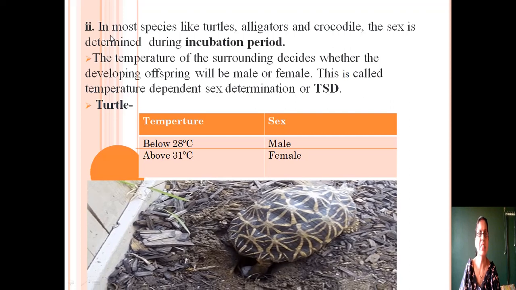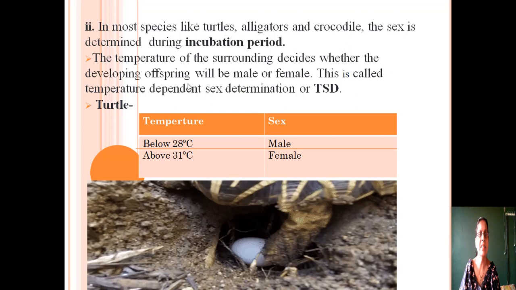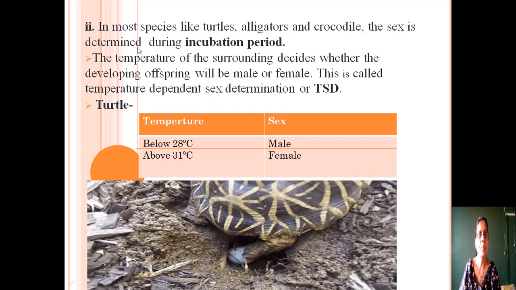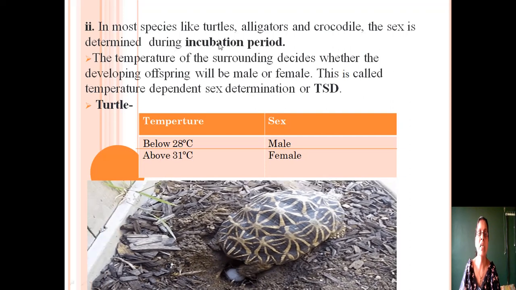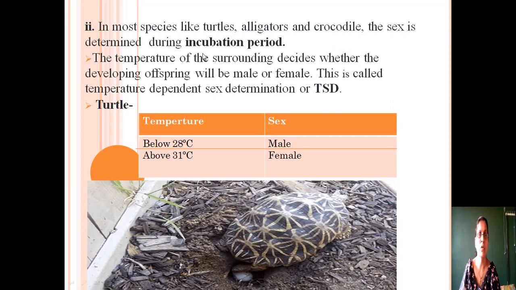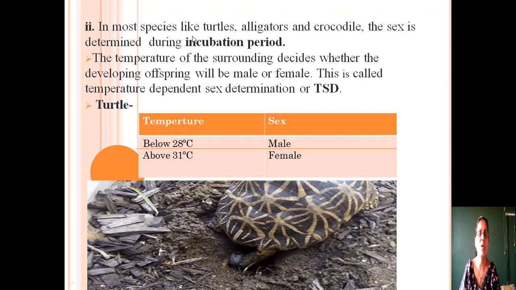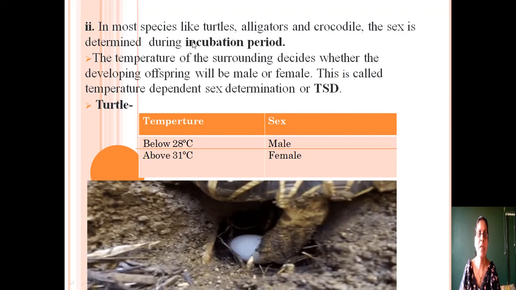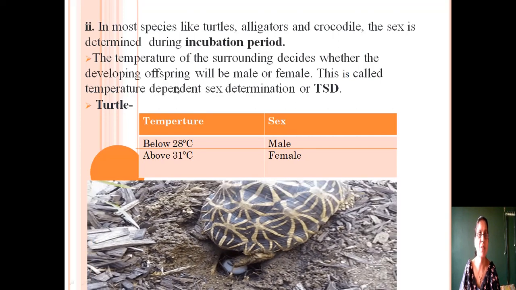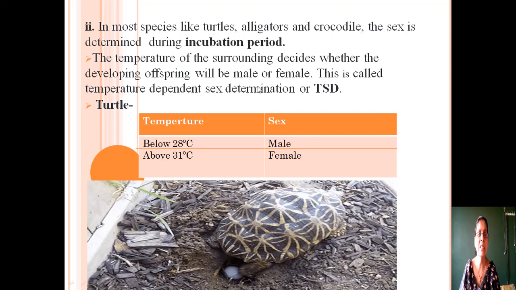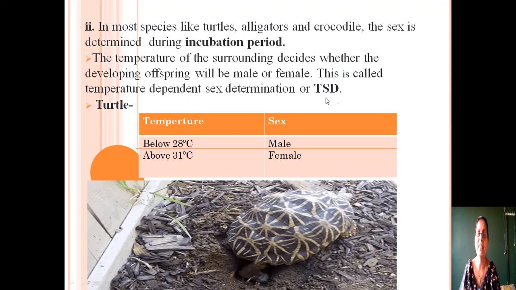You can see the stimulation of temperature in the determination of sex. In some reptiles, in most species like turtles, alligators, crocodiles, the sex is determined by the surrounding temperature during the incubation period. The temperature of the surrounding decides whether the developing offspring will be male or female. This is called temperature dependent sex determination or TSD.